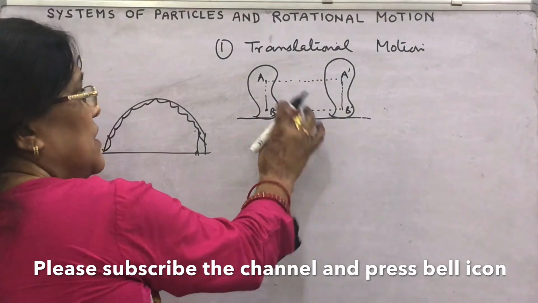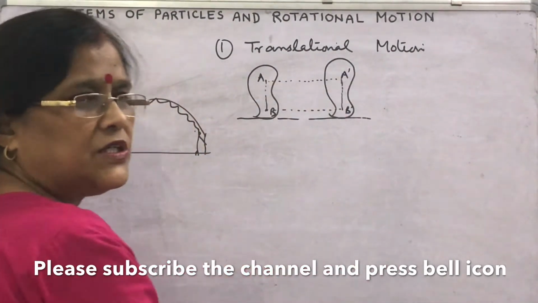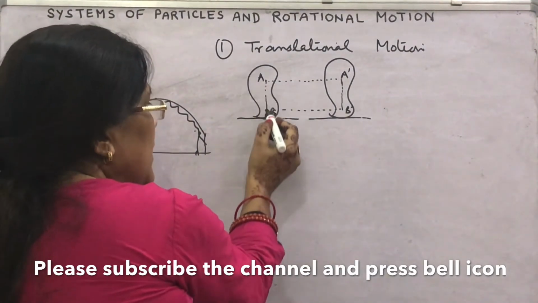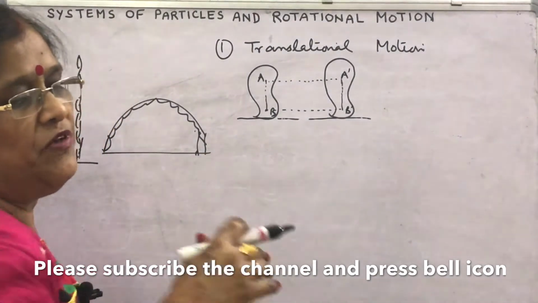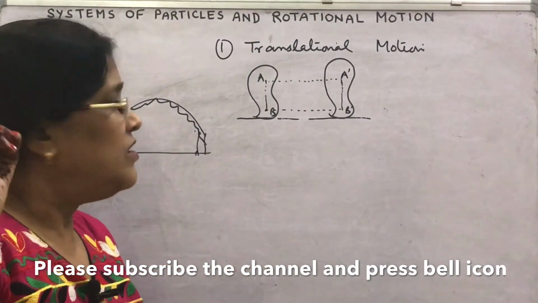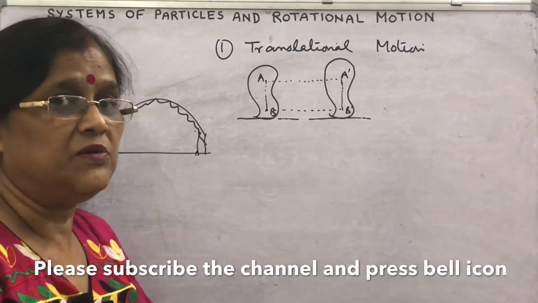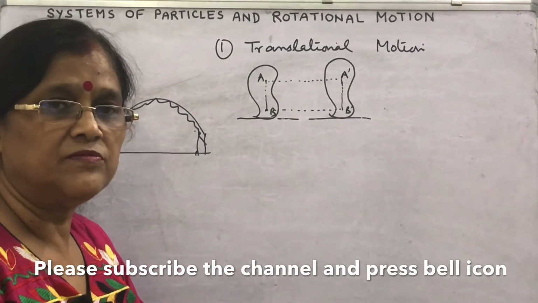In any other new position, the distance between two internal points will always be fixed. Thus, we can say the line joining any two internal points will move parallel to itself. That motion is translational motion.